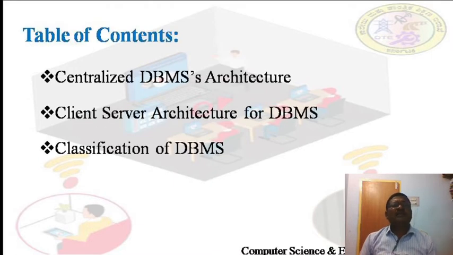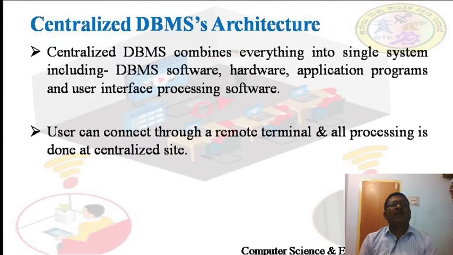In this session we are going to discuss centralized DBMS architecture, client server architecture for DBMS, and classification of DBMS. Centralized DBMS architecture: a centralized DBMS combines everything into a single system, including DBMS software, hardware, application programs and user interface processing software.